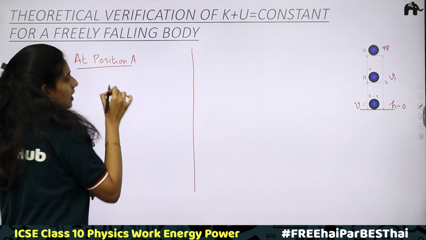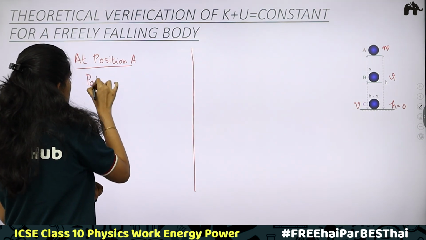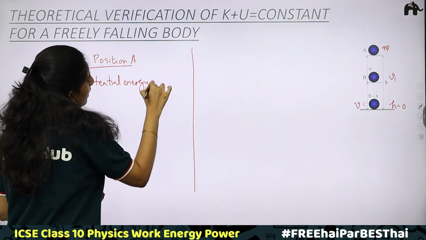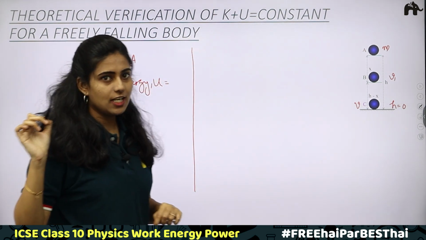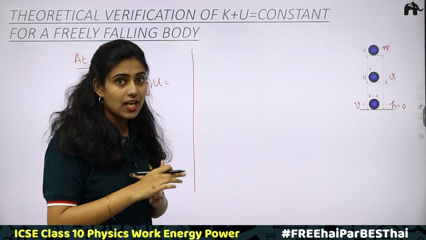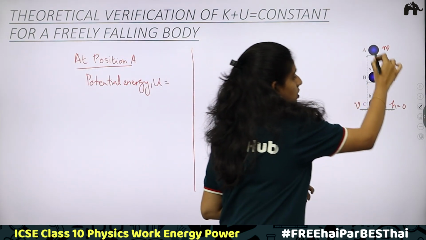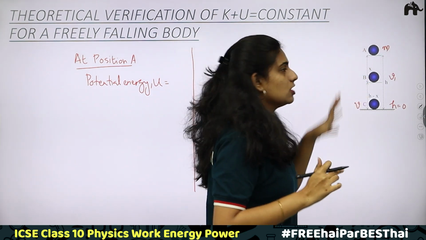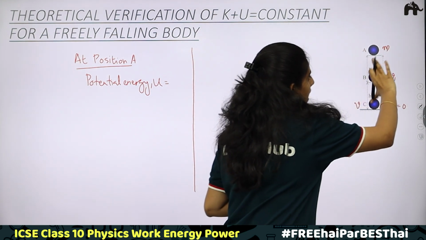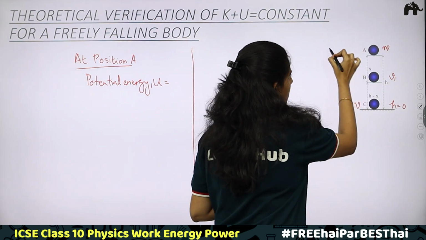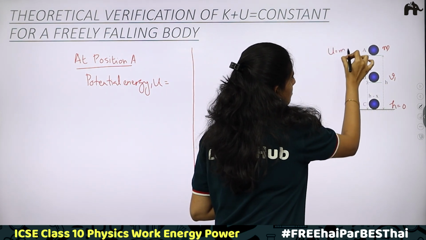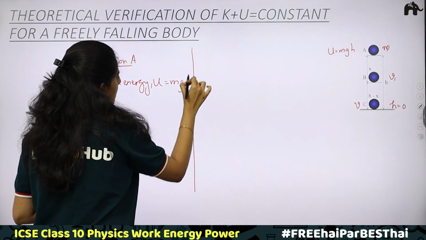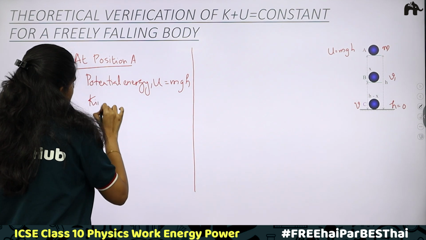In this case, what is potential energy? Potential energy U is equal to, how to find potential energy? Mass into acceleration due to gravity into height. Here, a body of mass m, acceleration due to gravity is always g, and the height is h. Therefore, at this point, U is equal to mgh.